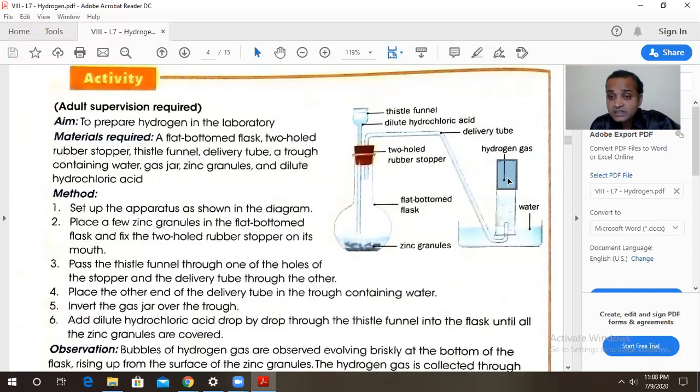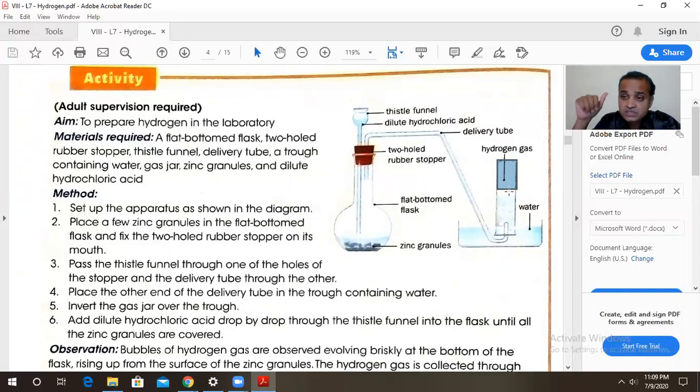Why is it called downward displacement of water? Because this hydrogen gas is lighter, travels up, its volume increases, creates a pressure on water, pushes the water slowly down, and the hydrogen gas gets collected in the empty volume available. And this is called the downward displacement of water. So hydrogen gas is collected by downward displacement of water.